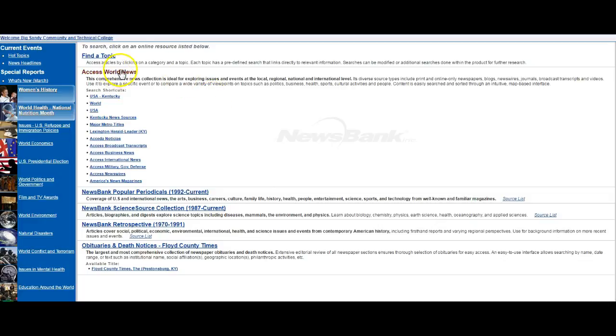We also have Access World News. This is going to be where you're going to access most of the newspapers, and we specifically have had them pull out Kentucky. So if you click this, you're going to search all Kentucky newspapers, and we're going to do that just in a second.